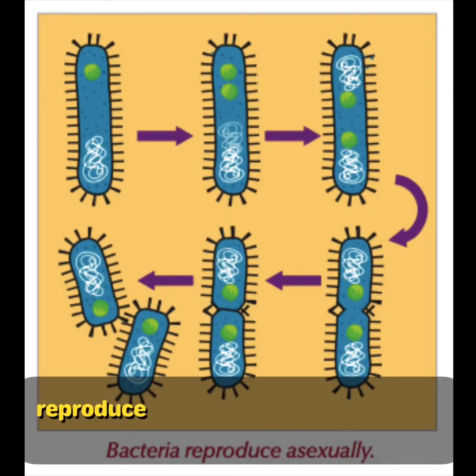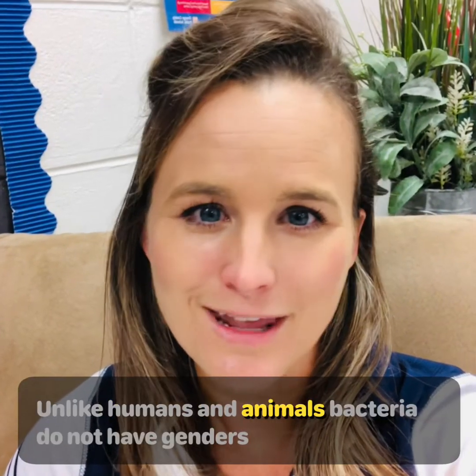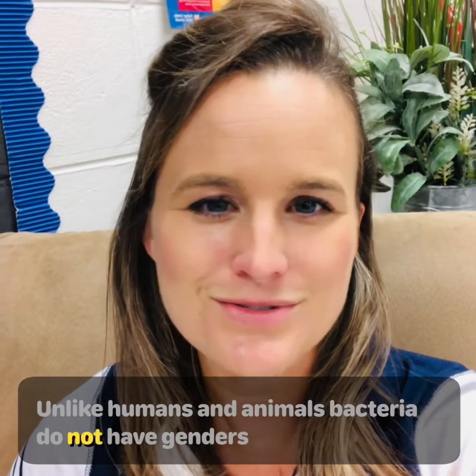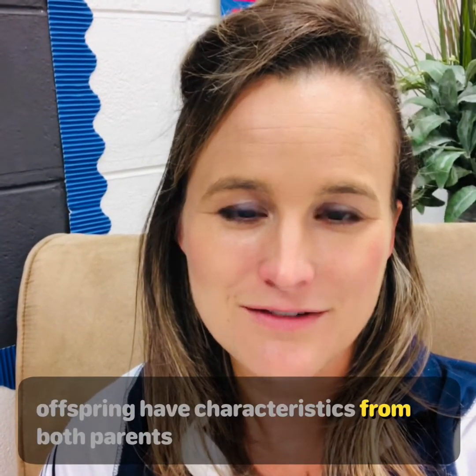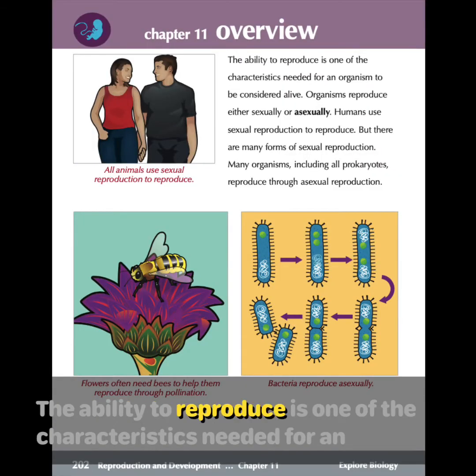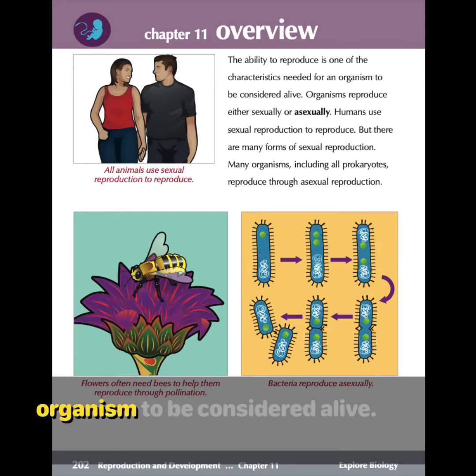Bacteria reproduce asexually. Unlike humans and animals, bacteria do not have genders. Parents pass their traits to their offspring. In humans, offspring have characteristics from both parents. The ability to reproduce is one of the characteristics needed for an organism to be considered alive.